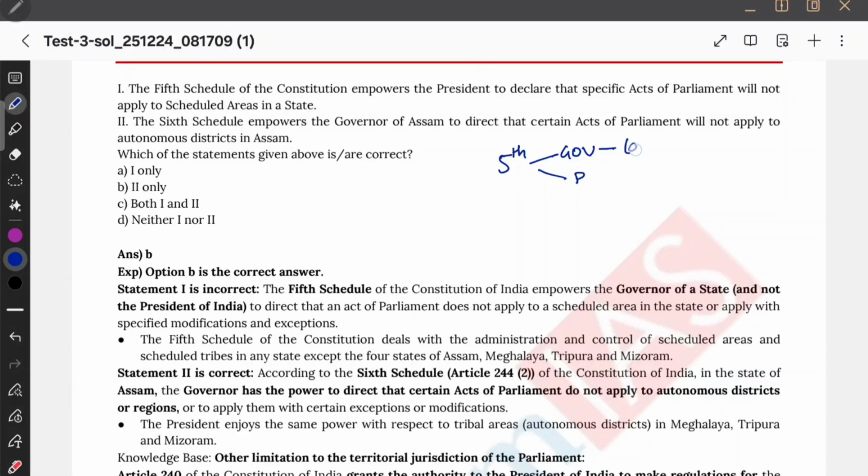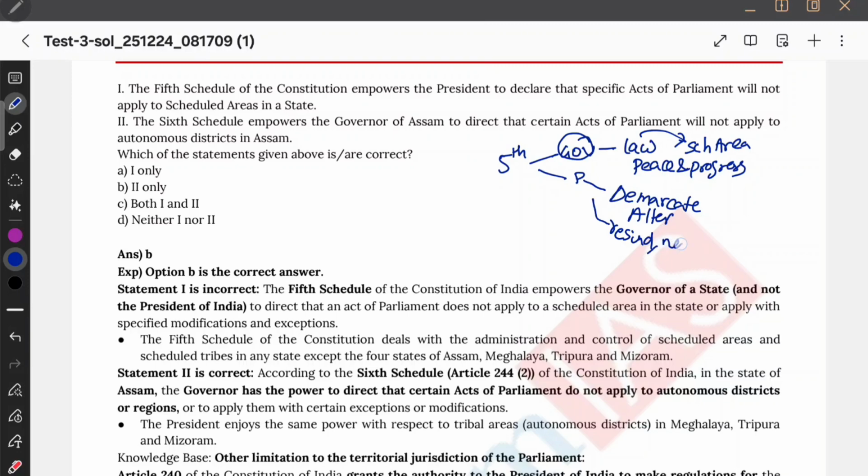See, if there is any law, and whether that law must apply to scheduled area or not, etc., and if you want to make peace and progress in some scheduled area, whatever it is, so for all such things in the 5th schedule, governor will take care. But if the act is specifically saying demarcate a scheduled area और alter the boundaries of a scheduled area, ये तो बहुत बड़ी चीज हो गया ना, तो ये प्रेसिडेंट करेगा. Okay, and rescind the previous order or revoke the previous order or create a new order regarding scheduled area. For all such things, president only will do. But for that consent of governor is required. Consent of governor is mandatory.